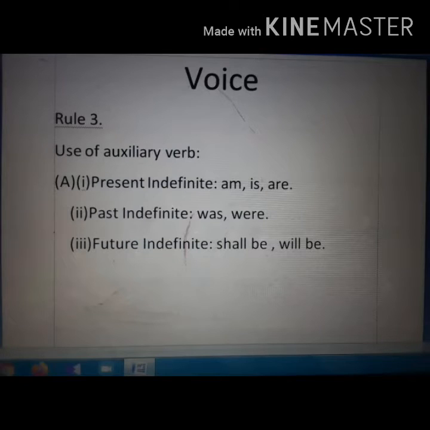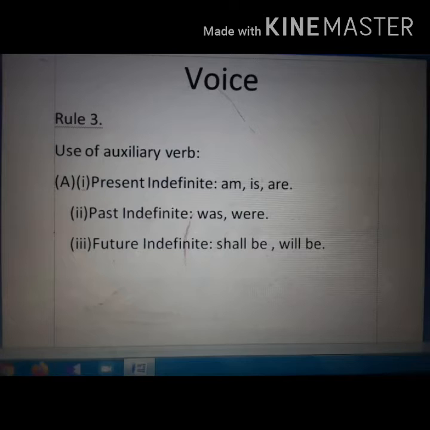Rule number 3, the use of auxiliary verb. You know that voice is changed according to tense. So we have to know the auxiliary verb, that is, in which tense which auxiliary verb will be used for changing the voice.